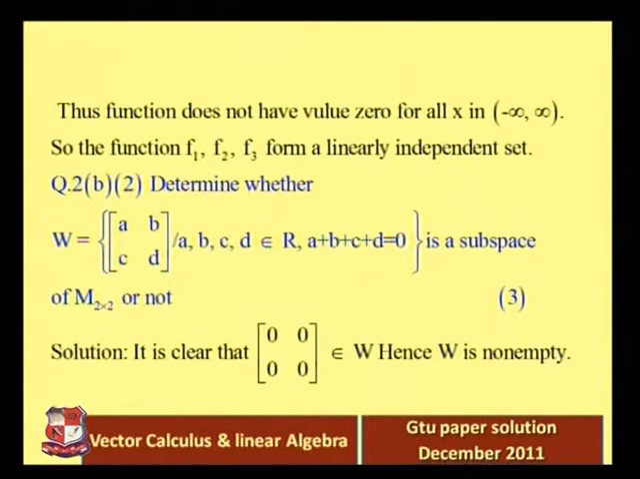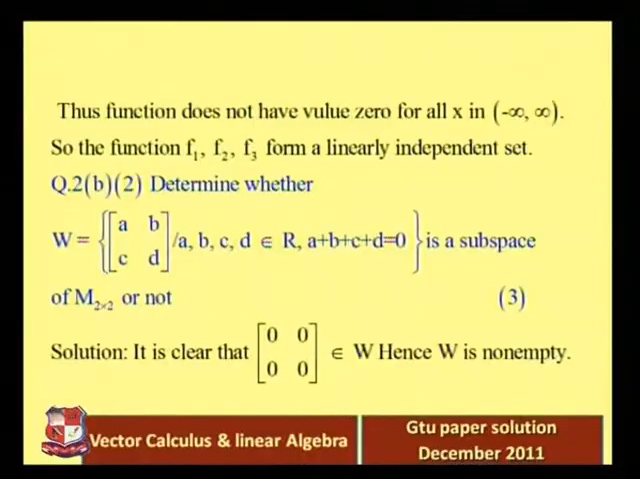Now, to recall, to prove a subspace, what we have to do? First of all, try to prove that the set is non-empty. That is quite easy because it is clear that the zero element, 0 0 0 0, belongs to W. That is already in the set because 0 plus 0 plus 0 plus 0 is equal to 0. So clearly W is non-empty.